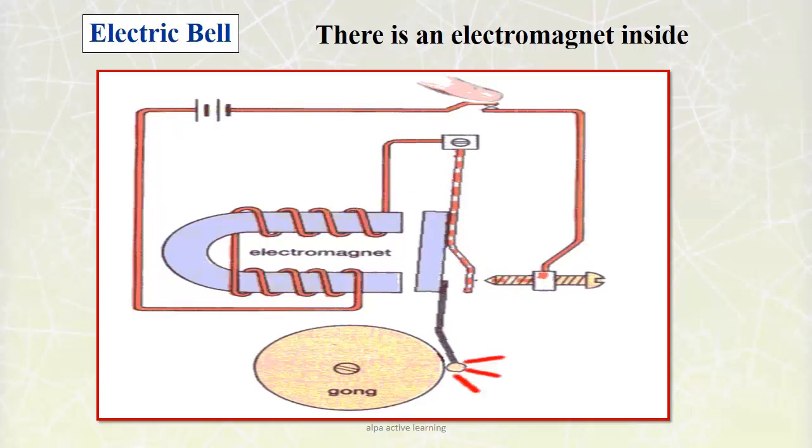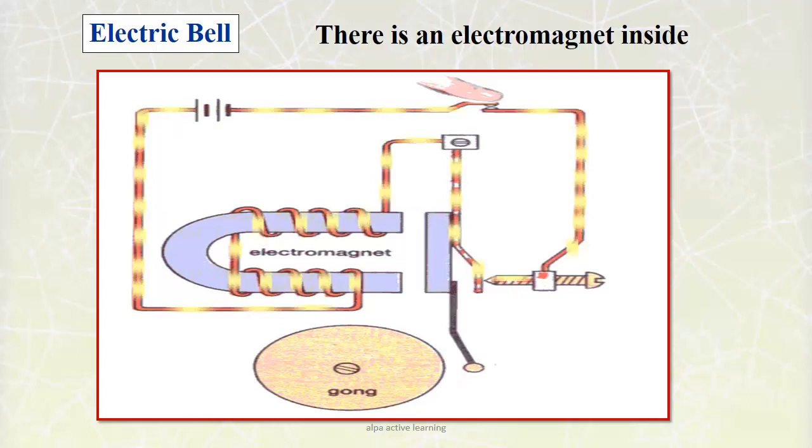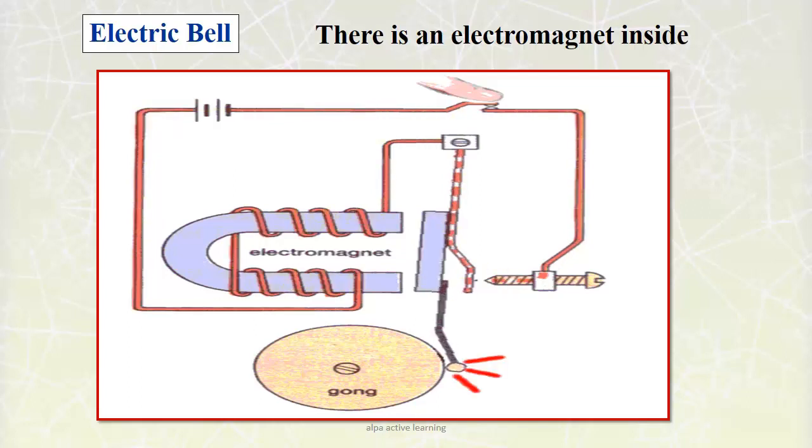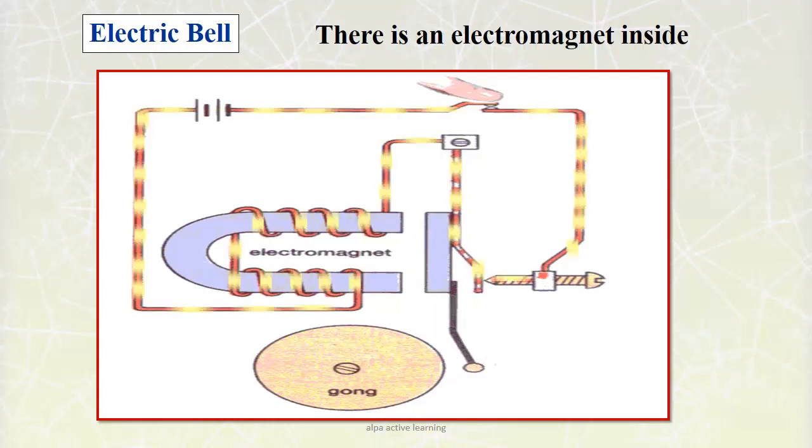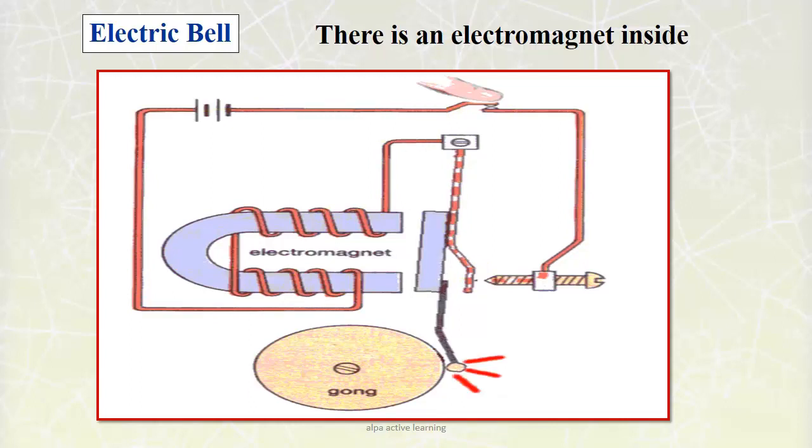As soon as the screw loses contact and the current in the circuit stops, the electromagnet loses its magnetism and the iron strip moves back. Once again when it comes in contact with the screw, the electric current is restored and again the striker hits the gong, and in this way the electric bell rings.